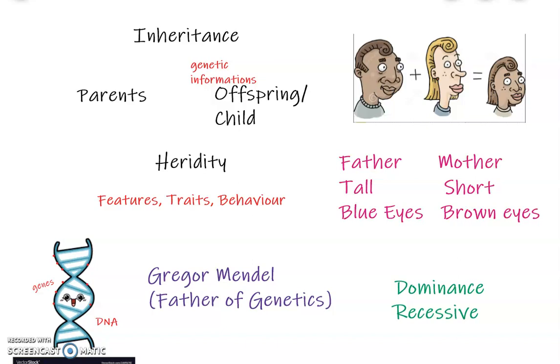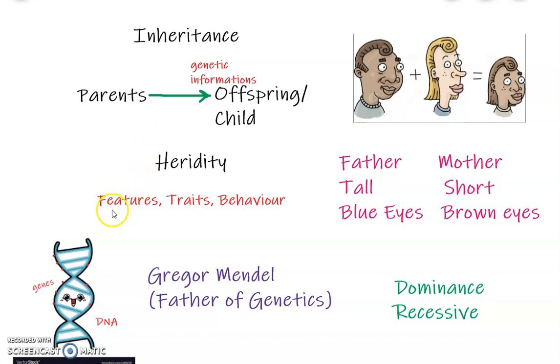If we define the two terms, we can say heredity, also called inheritance or biological inheritance, is the passing on of traits from parents to the offspring, either through asexual reproduction or sexual reproduction. So when I have said this definition, a thought may have come to your mind that I am using these terms as alike. So why are we talking about the difference? Actually, there is a small difference between these two terms and we all should know the difference. Okay, so let's talk about it.